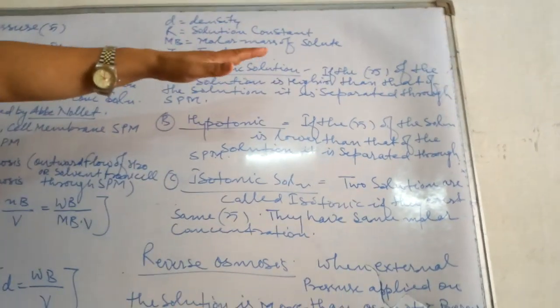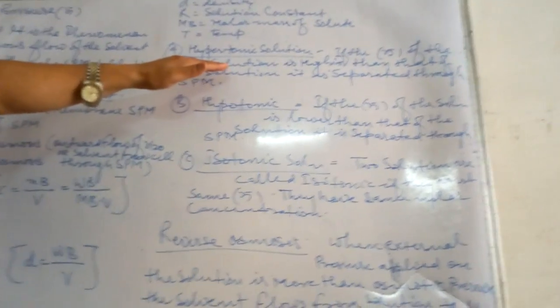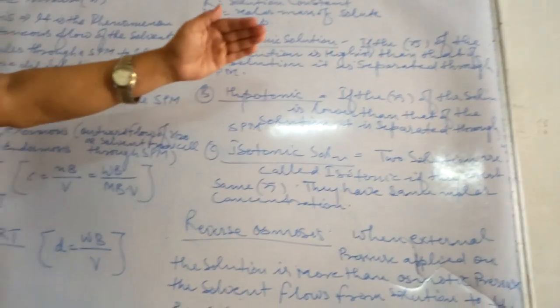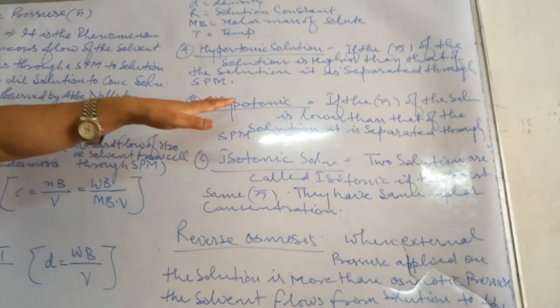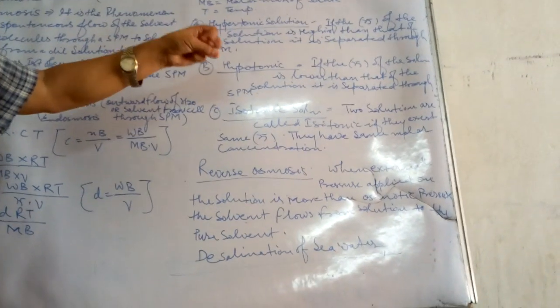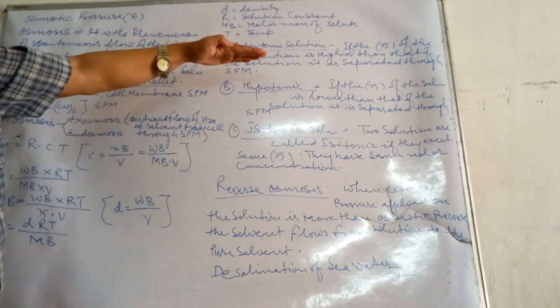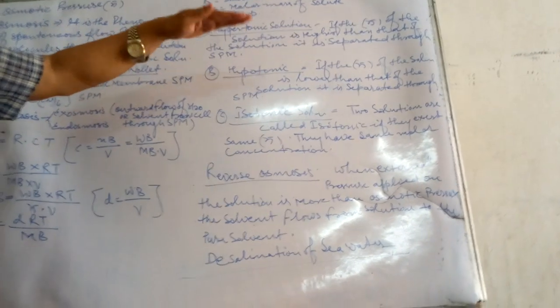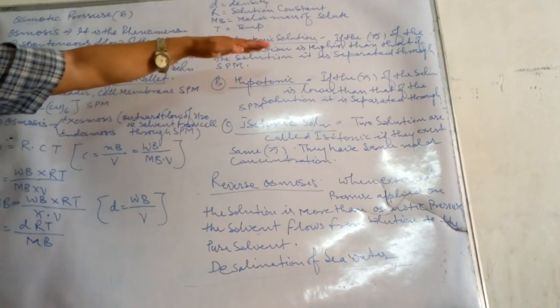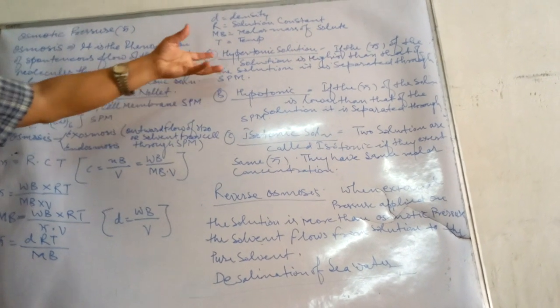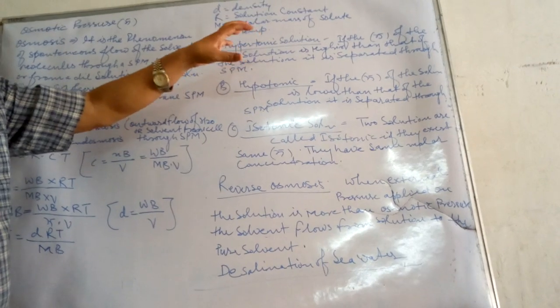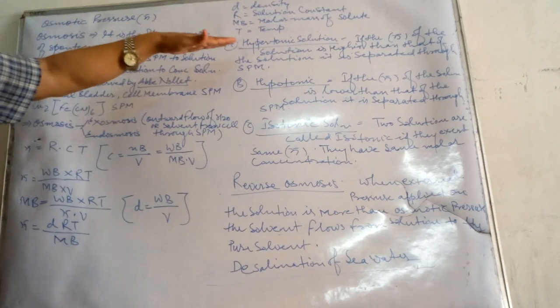If the osmotic pressure of the solution is higher than that of the solution from which it is separated through a semi-permeable membrane, then such a solution is considered hypertonic.